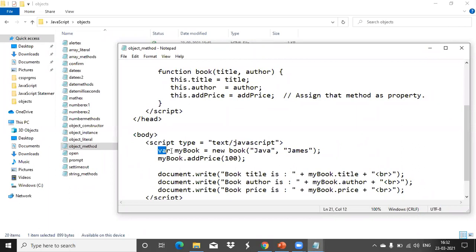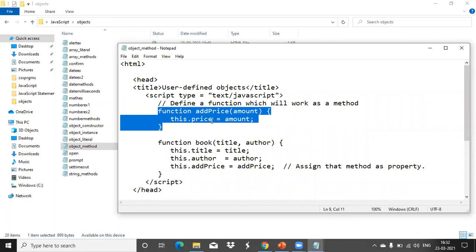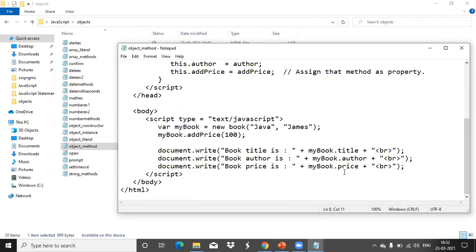Here you can see we created the object. That time I passed only the title of the book and the author name. How was the price value added? myBook, that means your object name, dot, we called the function addPrice. So where will it go? It will go to this function definition. There we have assigned the value to which property? The price property. That one only we have added. So if I call myBook dot price, it prints the value 100. Okay, clear? Any doubt?